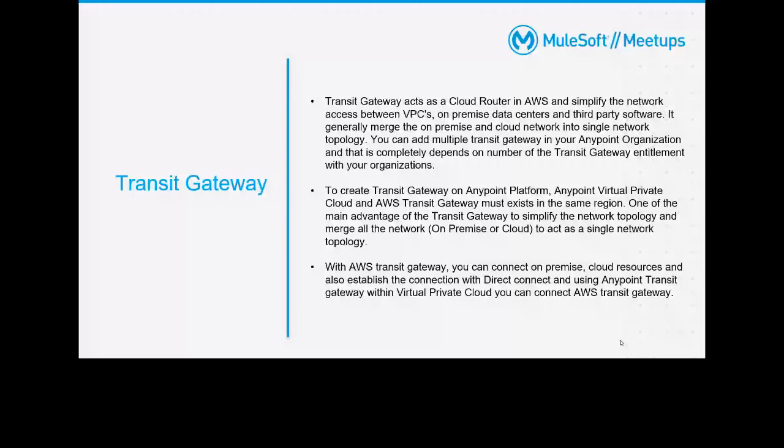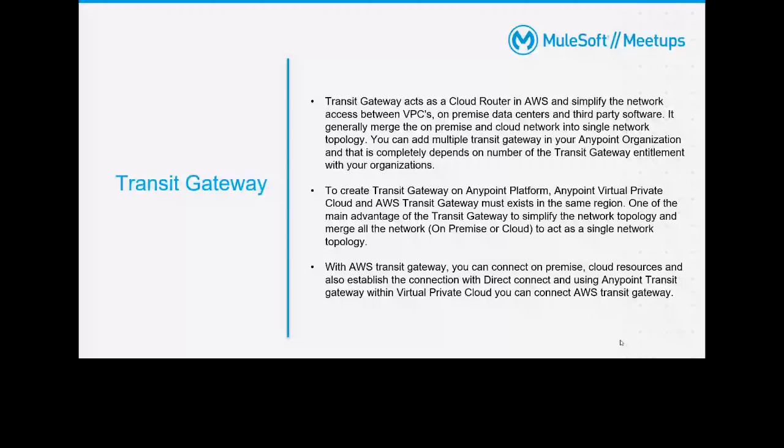If you want to create a transit gateway on Anypoint Platform or Anypoint Virtual Cloud and AWS, there's a prerequisite. Whenever you want to create a transit gateway on Anypoint Platform, there must be one VPC existing in your Anypoint Platform, and there must be a transit gateway set up on AWS, and they must be in the same region. So it requires AWS also. A transit gateway can be set up in AWS, and we also provide a transit gateway which can connect to the AWS transit gateway.